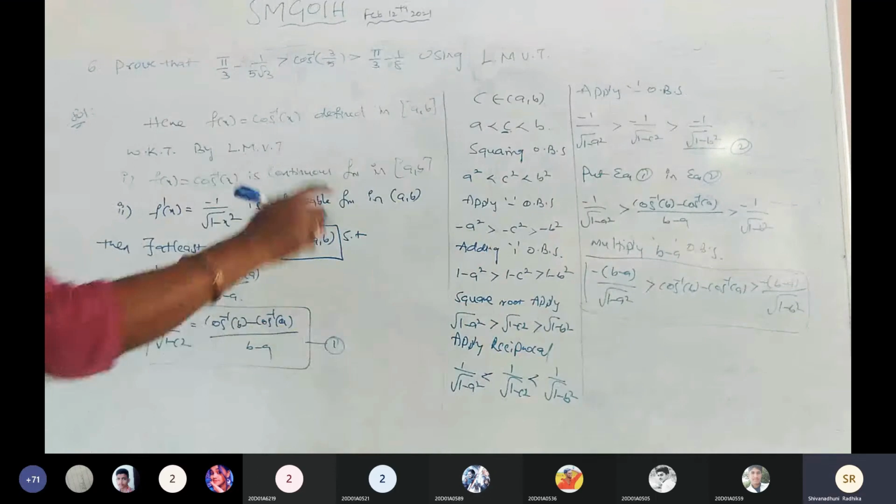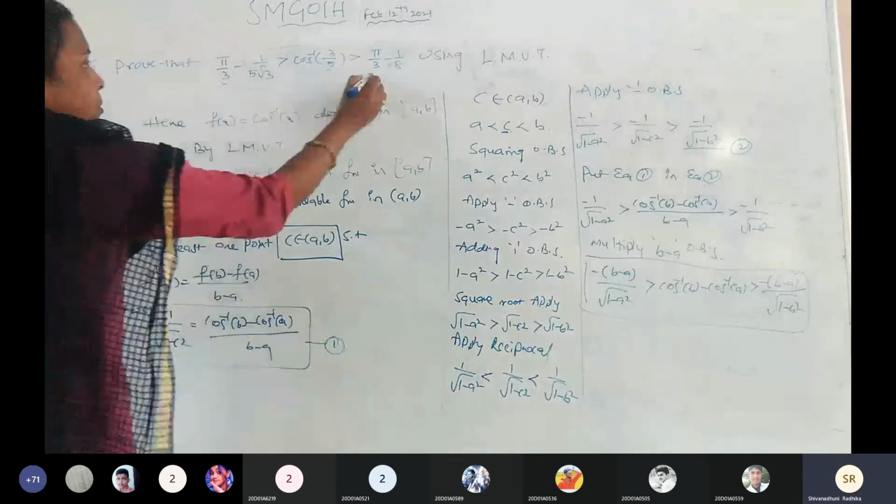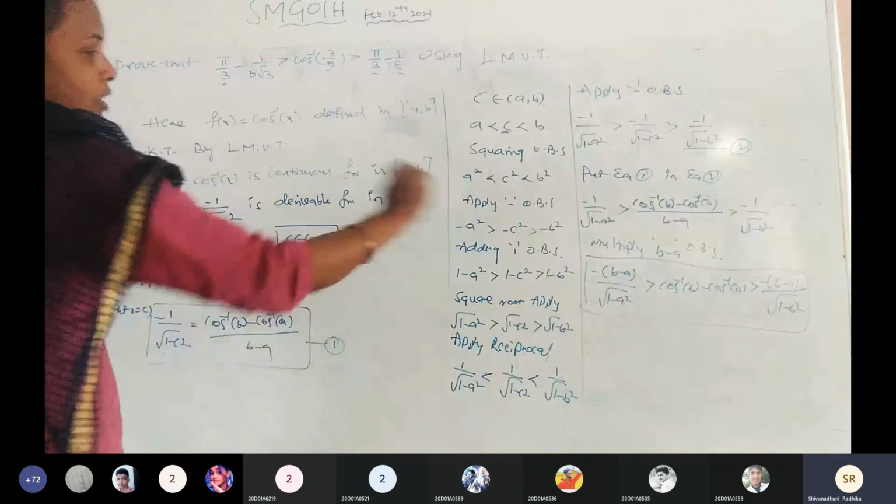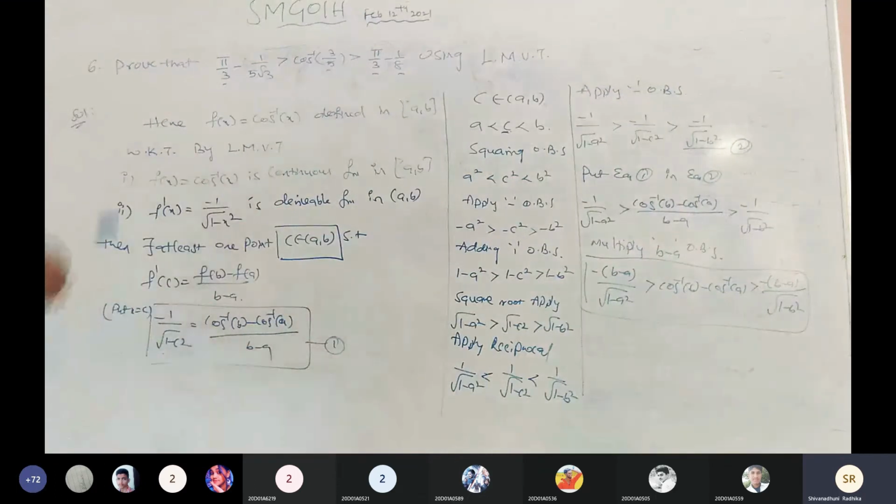Now we need to prove it, choosing the a comma b values. We need to deduce the given statement by using that proof. Is it clear? Take a pick and choose the a comma b values. Tell me a comma b values. Cos 3 by 5, 5 by 3, ma'am. 3 by 5 equal to cos 5 by 3.